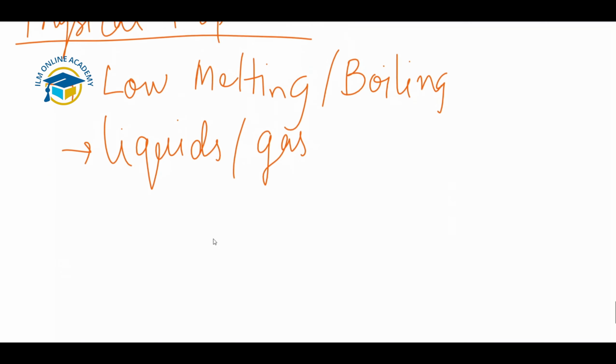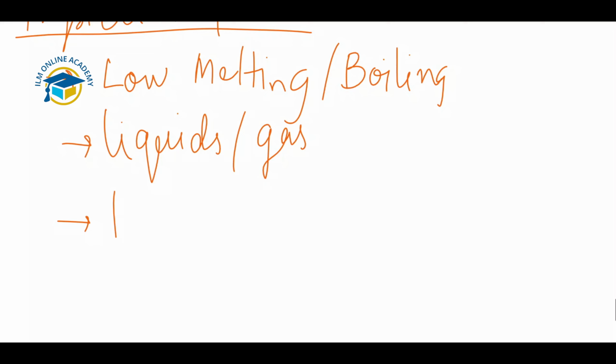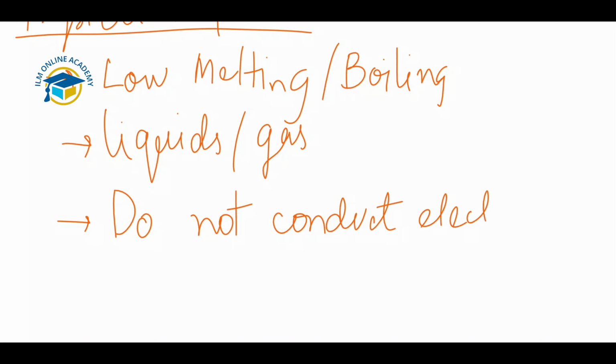The third one is they do not conduct electricity, because they are formed by non-metals. This is the type of bonding that is specifically between non-metals, so they do not conduct electricity. There are no free electrons or ions present to carry the electrical current.